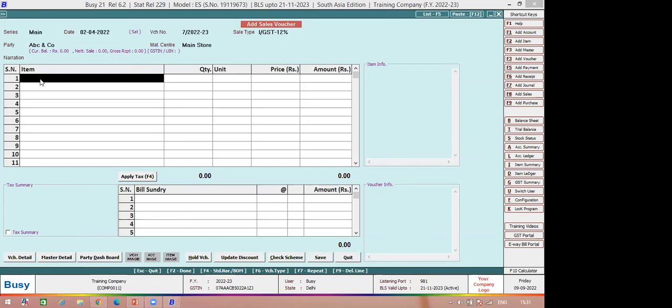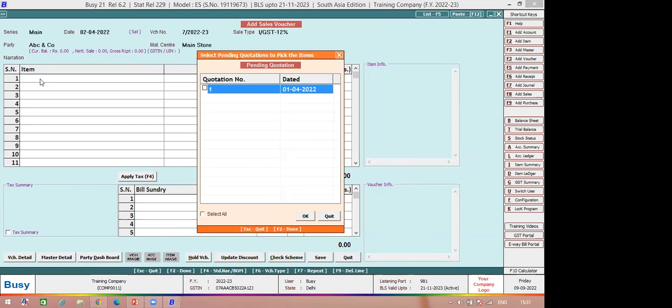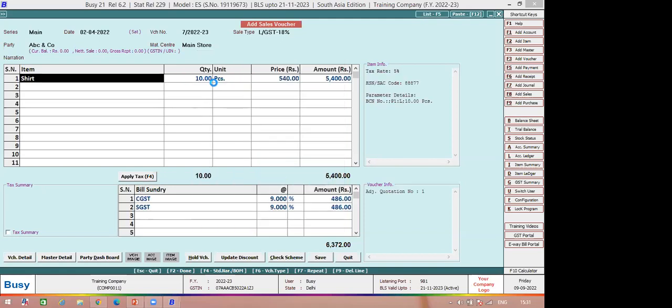The process is the same. You have to click the F11 button when your cursor is on the item grid, whether it is in the sale voucher, the sale order voucher, or the sale challan voucher. The process remains the same in every case. You have to press F11 to pick your pending quotation. So select it; you can fully adjust the quotation, or you can partly adjust the quotation.